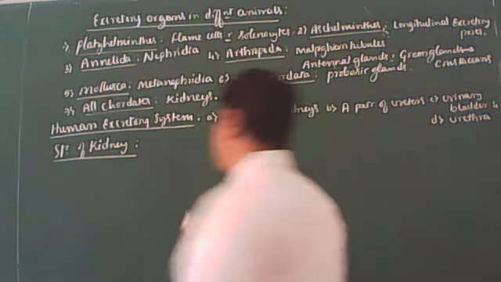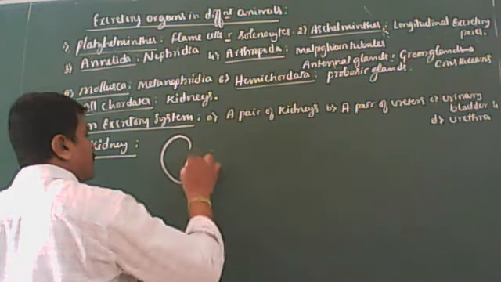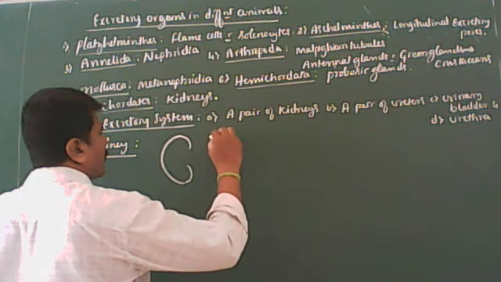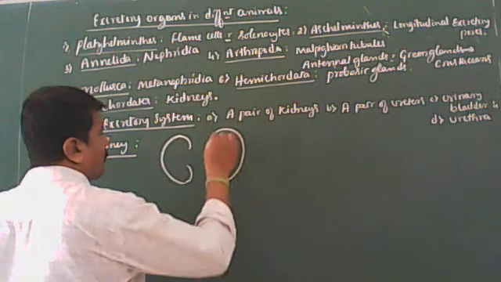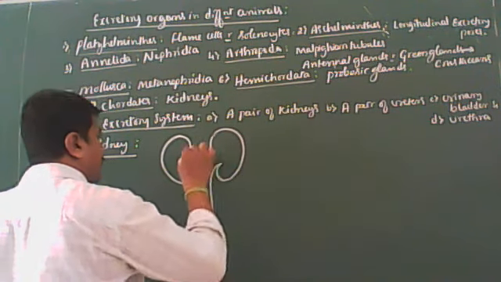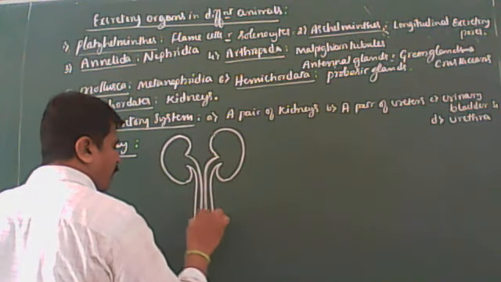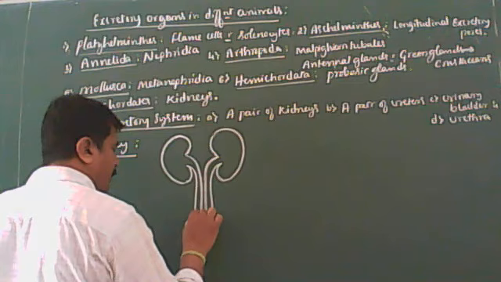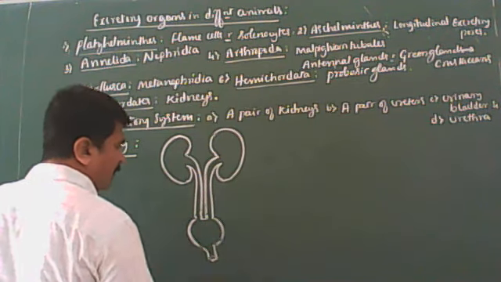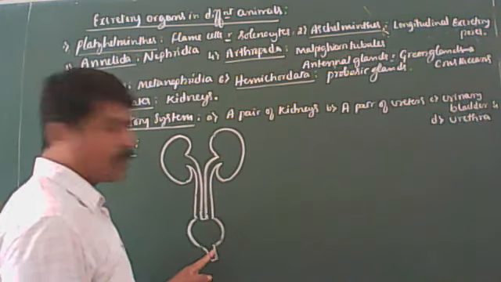Okay, listen to me. Look at the board. This is the human excretory system. As I said, it has four components: a pair of kidneys, a pair of ureters, urinary bladder, and urethra.